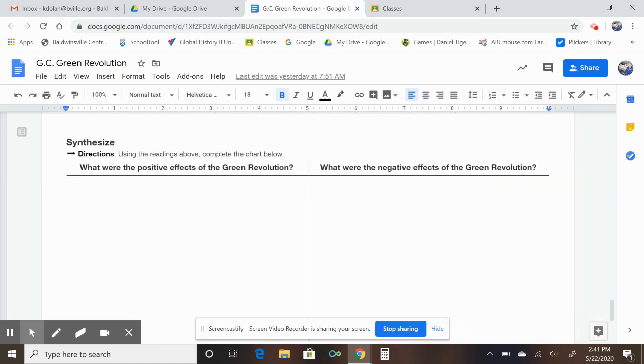Then, after thinking about all that information we just discussed, read, and watched in that video, I want you to come up with some positive effects and some negative effects of the Green Revolution. See how it has an S at the end of effects, so there should be at least two positive and two negative effects for each.